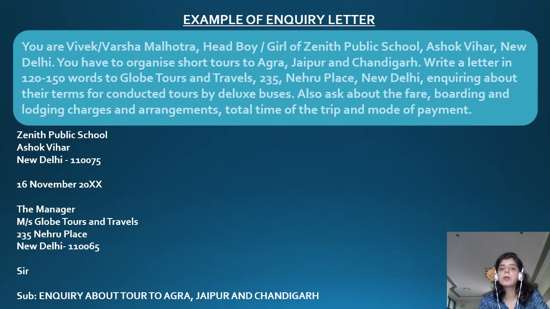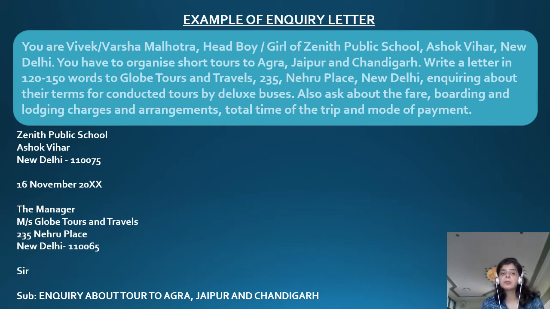Now, this is an example of an inquiry letter. You are Vivek/Varsha Malhotra, head boy/head girl of Zenith Public School, Ashok Vihar, New Delhi. You have to organize a short tour to Agra, Jaipur, and Chandigarh. Write a letter in 120 to 150 words to Globe Tours and Travels, 235 Nehru Place, New Delhi, inquiring about their terms for conducted tours by deluxe buses. Also ask about the fare, boarding and lodging charges and arrangements, total time of the trip and mode of payment.